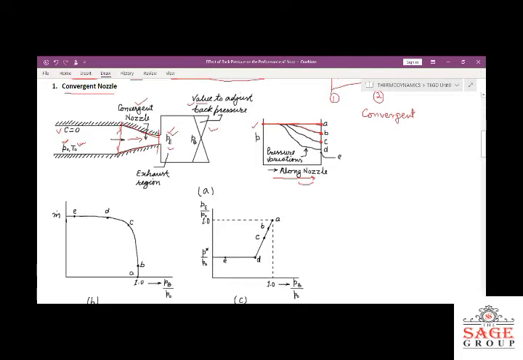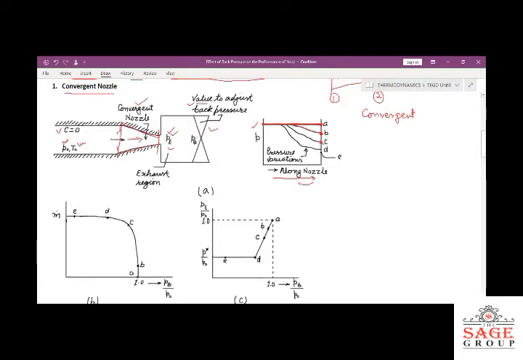So at this point A, corresponding to this horizontal line, there is no fluid flow. But when we reduce some pressure, following the curve B, the pressure will be reduced and the velocity will increase slightly. And this will be in the subsonic region, because here M will be less than 1.